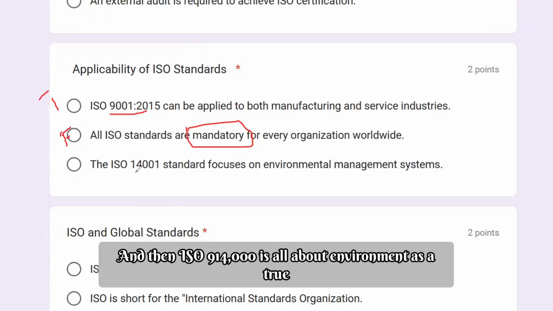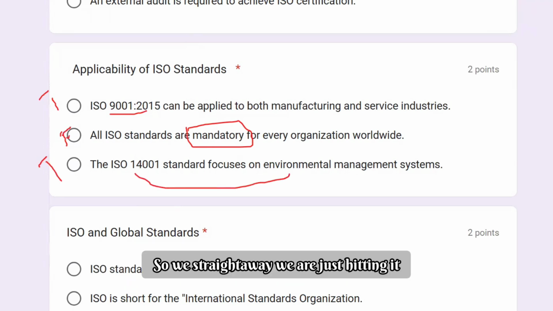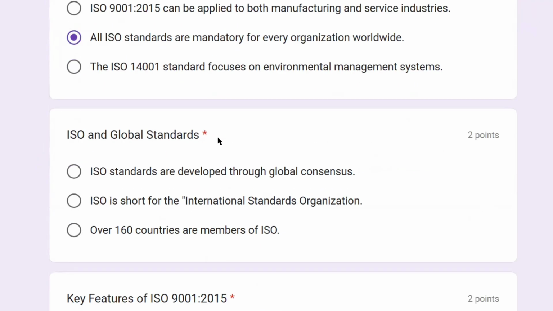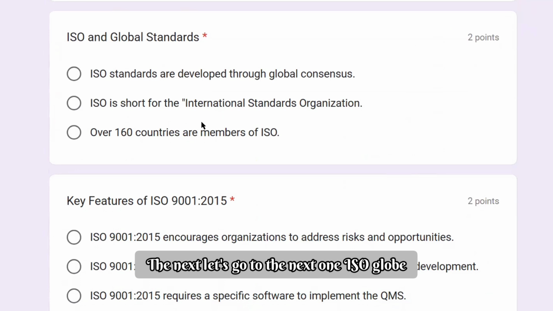And then ISO 14000 is all about environment. That's true. So we are straight away hitting it. So then it's a false one. Let's go to the next one.